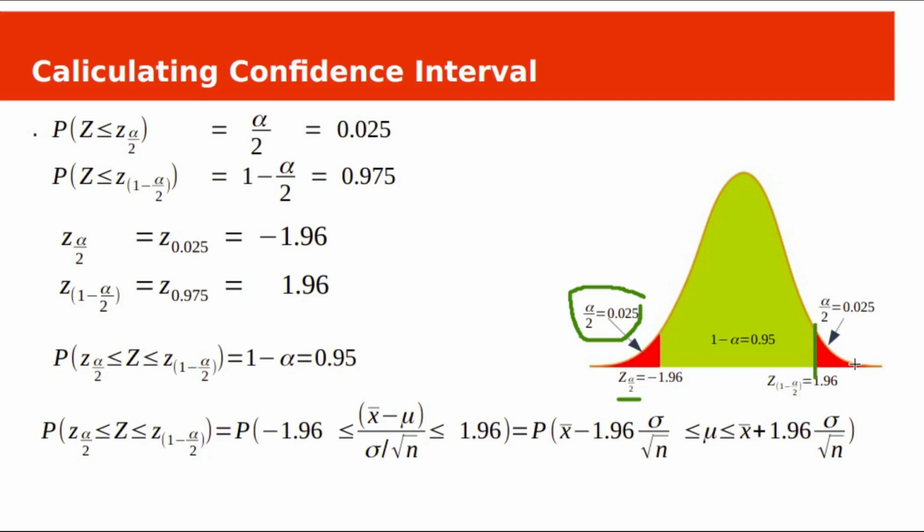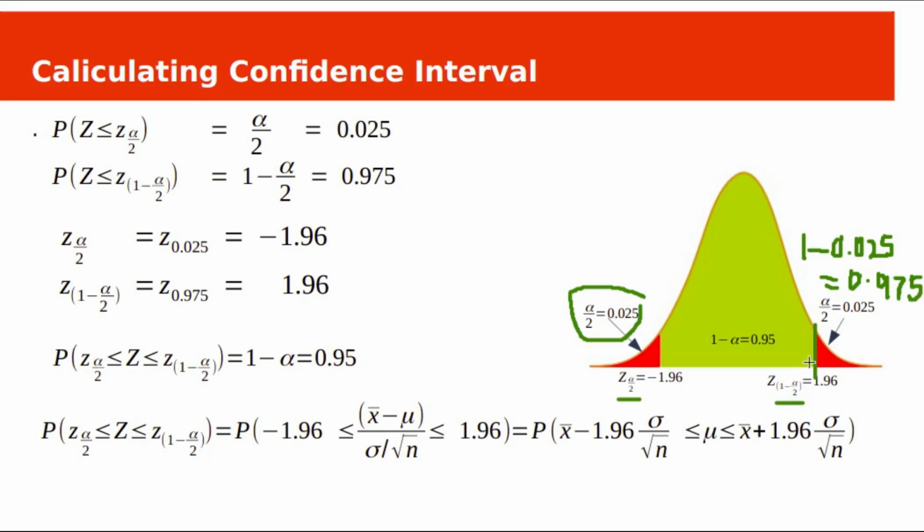The total area under this curve is 1. So if you subtract this value from 1, you will get the cumulative probability at this point, z 1 minus alpha by 2, which is the upper bound for the 95% confidence interval. If we subtract 0.025 from 1, we will get 0.975, which is the cumulative probability at the upper bound.